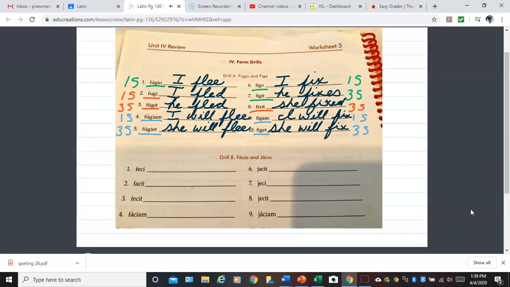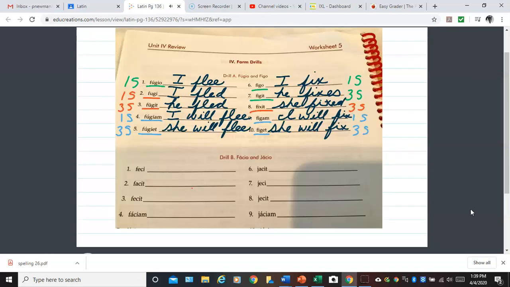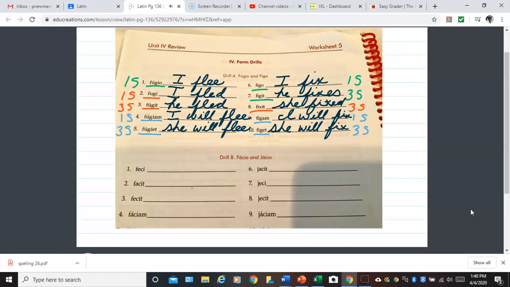Okay, and so you're going to do drill B and C on your own. Faccio and Yaccio are actually third IOs, so you'll be using this again. And then underneath that is vivo and venio, and vivo is a third conjugation, and venio is a fourth, and I also have your fourth conjugation listed for you. So remember, you can check your answers with the answer key at the end of the day.